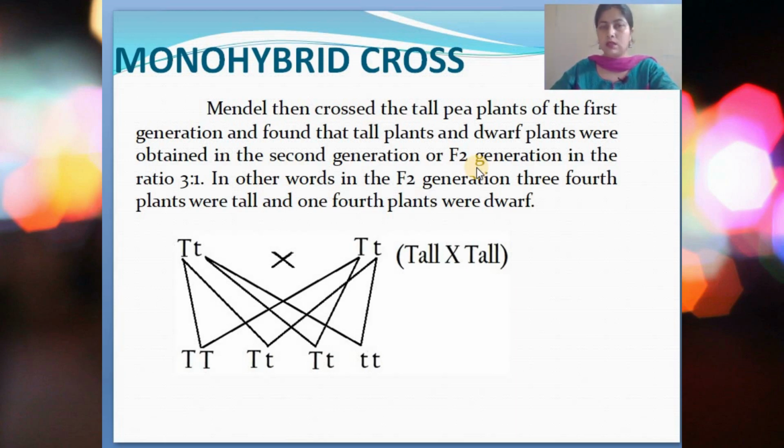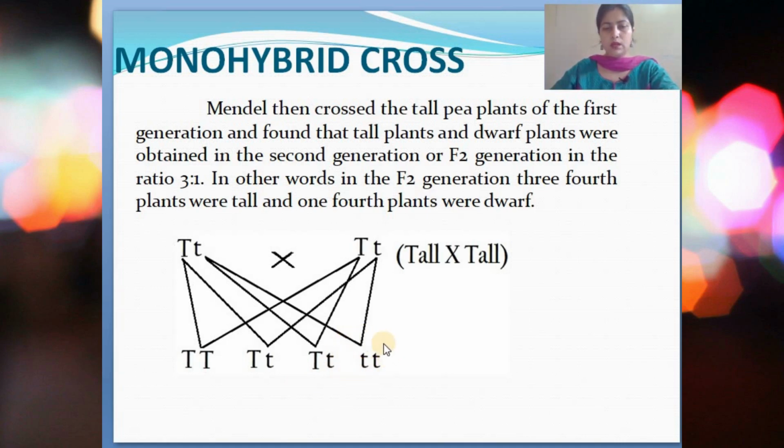That is, the tall plants which were produced after the breeding were crossed amongst themselves. So here you see tall, tall. These two plants were crossed, and we got a second generation, the F2 generation, because these were produced in the first generation. What we got was three plants here, and here also we got one purely tall. These are not purely tall, but they are tall.